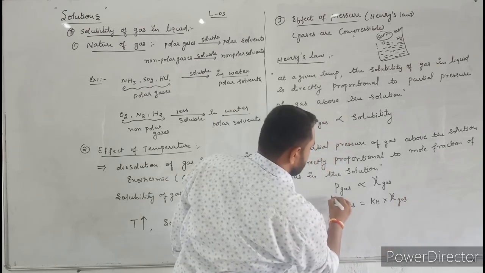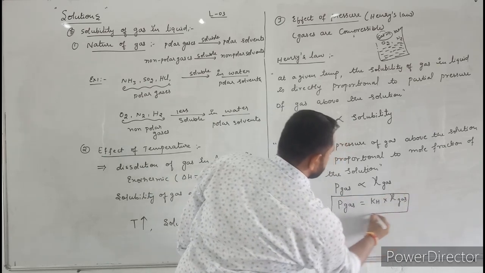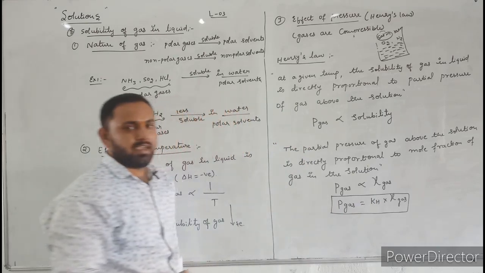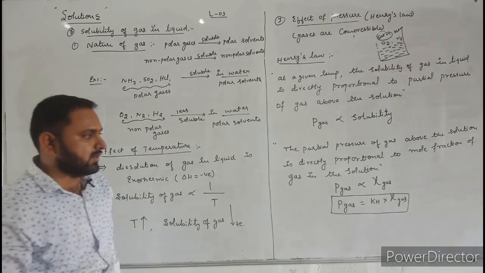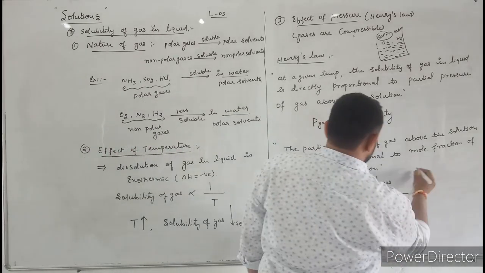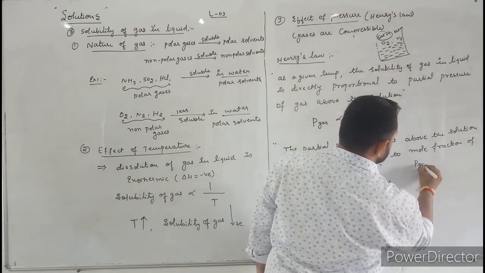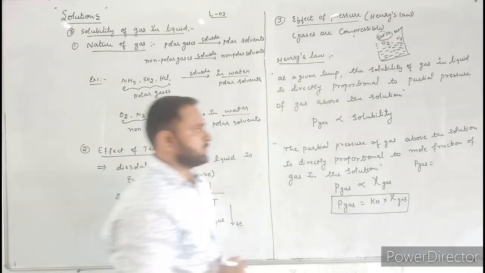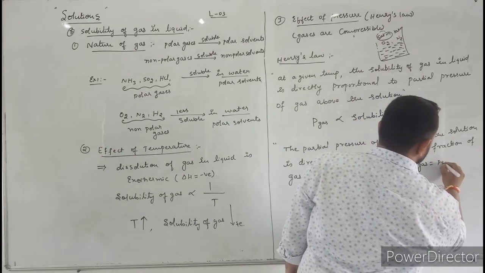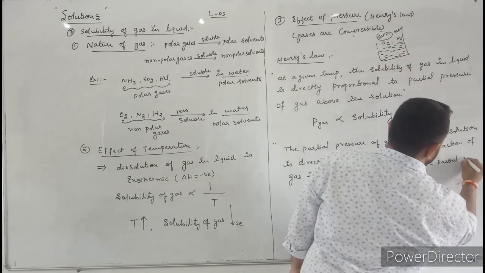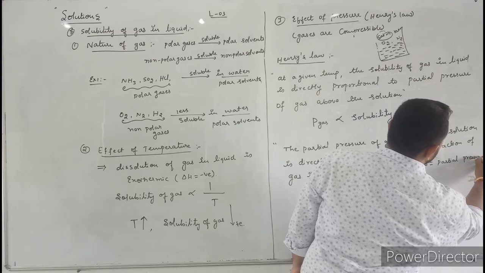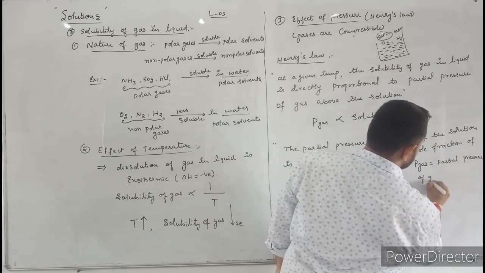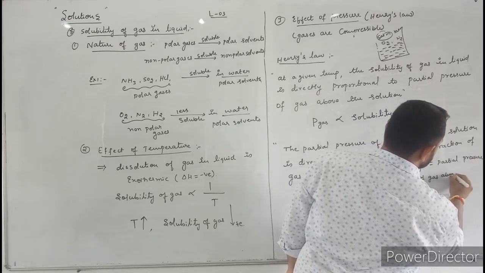This is the mathematical expression for Henry's law. Here, what is P gas? P gas means the partial pressure of gas above the solution.